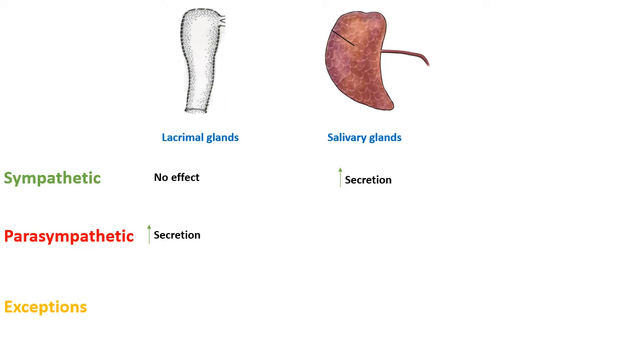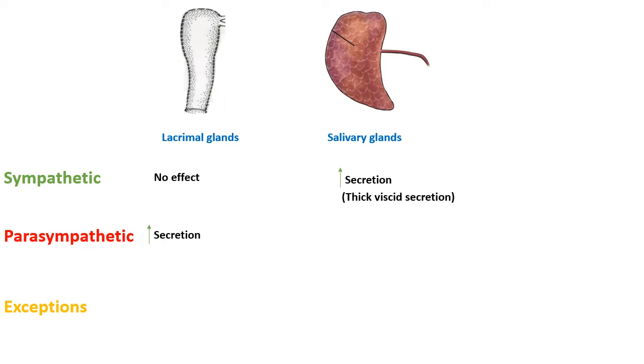The sympathetic nervous system increases the secretion of salivary glands, but these secretions are thick, viscid secretions. Again, these secretions are thick, viscid secretions. And this is the reason why when you are in a fight, or when you are exercising, or when you are afraid or in stress, you have a dry mouth. Because the secretion of the salivary glands which is increased by the sympathetic nervous system is a thick, viscid secretion, while